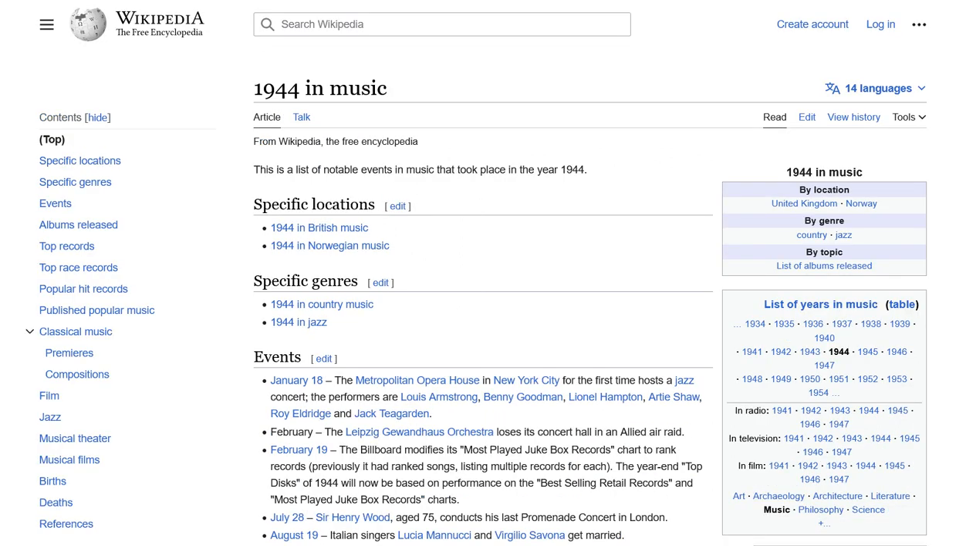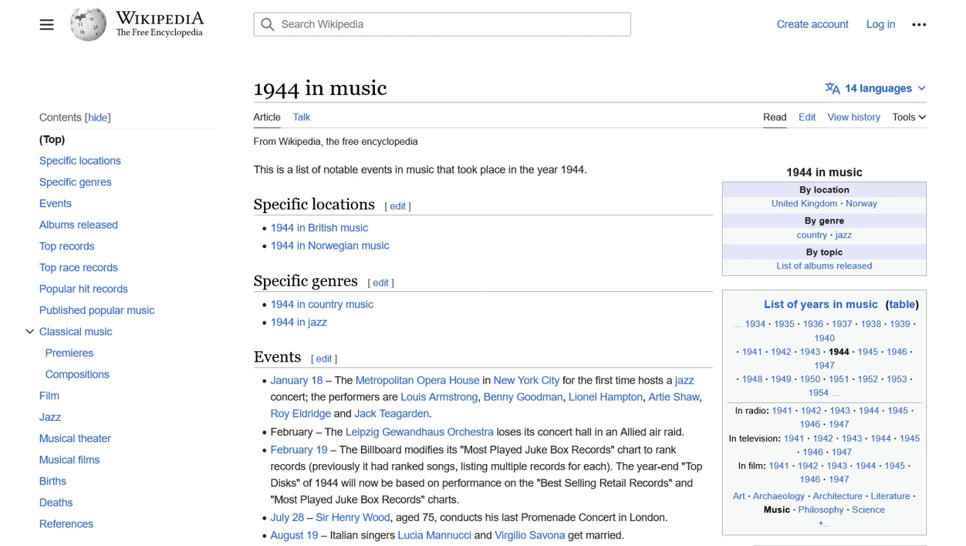We are currently on the Wikipedia page for 1944 in music, which is a list of notable events in music that took place in the year 1944. This page is not very relevant to the Adolf Hitler article, so we are far from it at the moment. To get closer to the Adolf Hitler article, we can select link number 2, 1944 in British music.